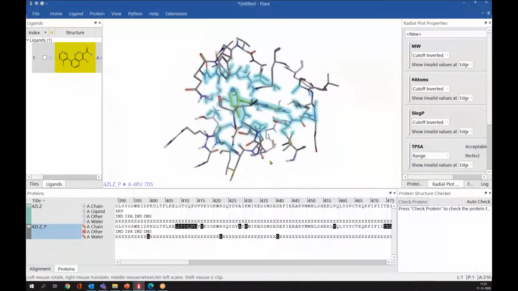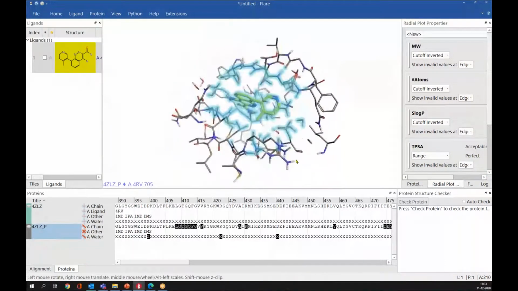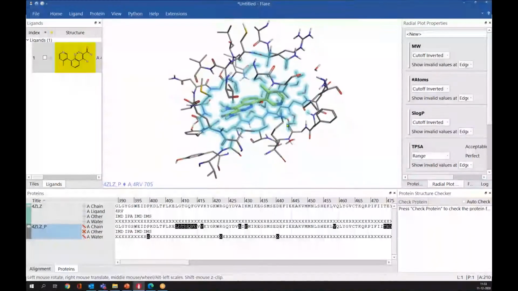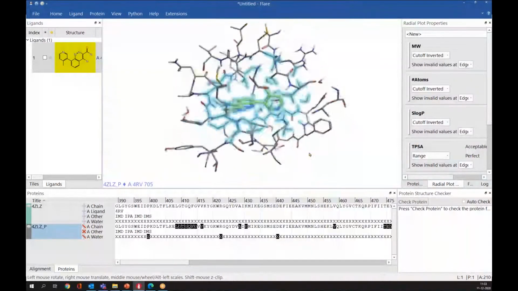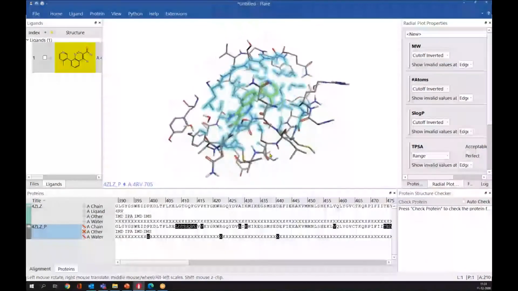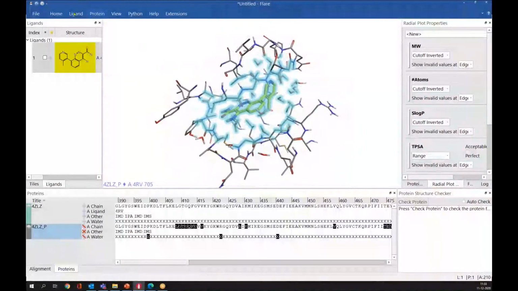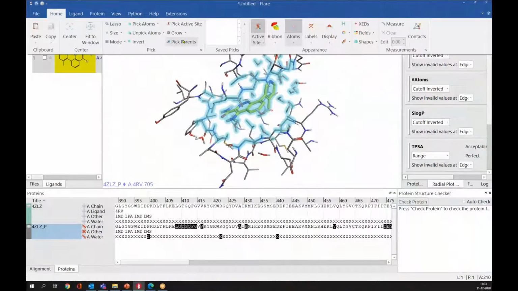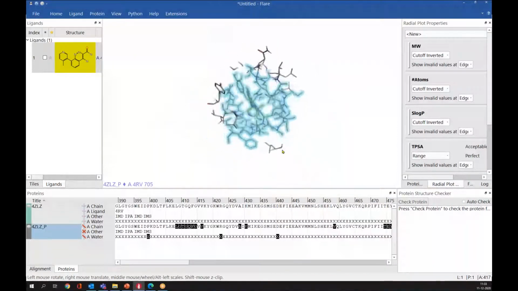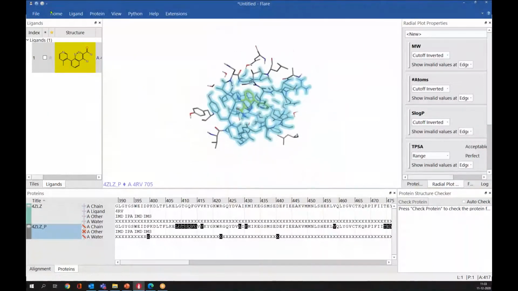But if you see here, for some of the water molecules or the residues, they have been selected partially. For example, this residue. So if you want to select the complete residue, you can simply click pick parents here. So all those residues within 4.5 angstrom of the ligand will be selected.